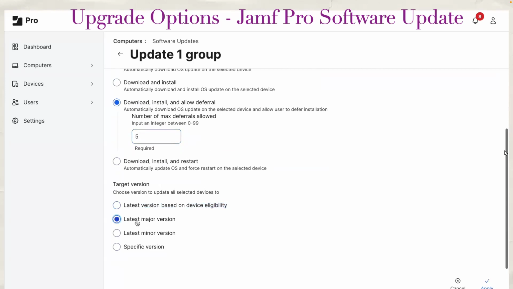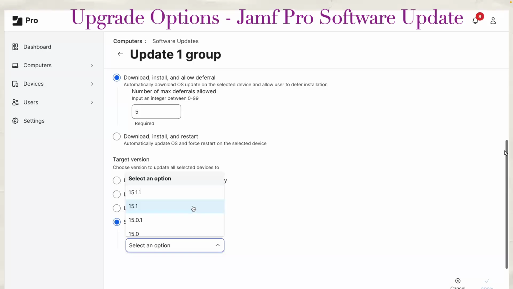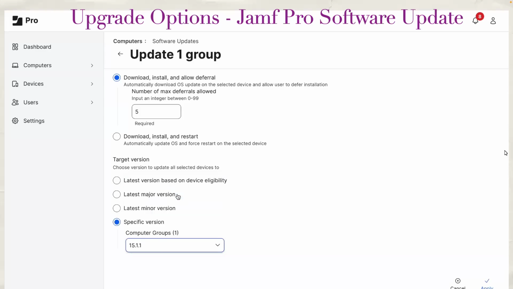Then we have target version. You can always say latest version based on device eligibility, or you can select a custom version based on your requirement. In my case, it is 15.1.1, and apply the same.